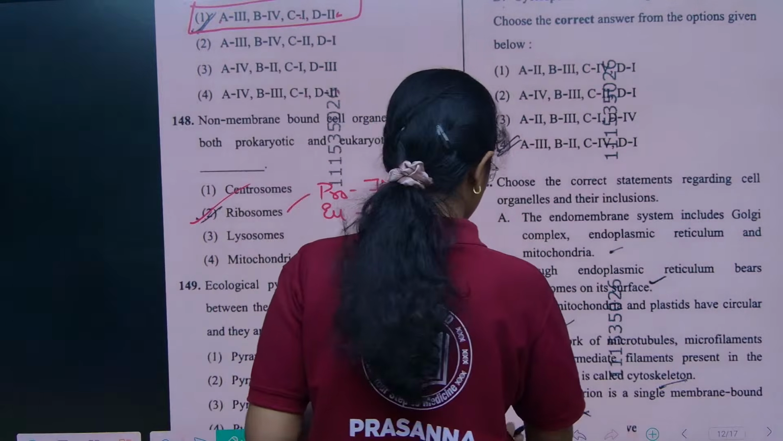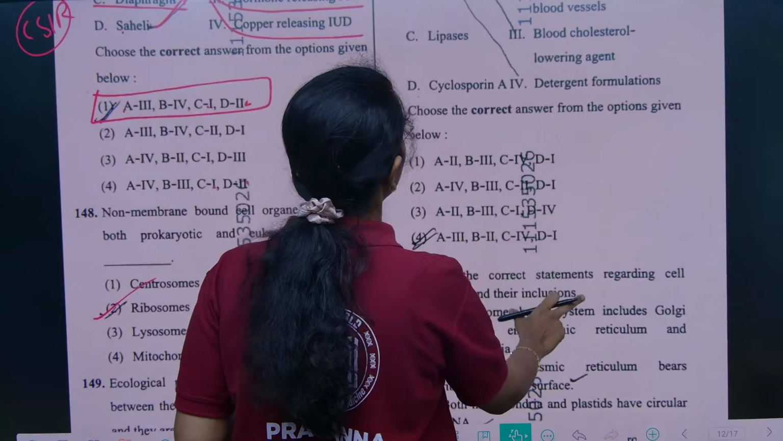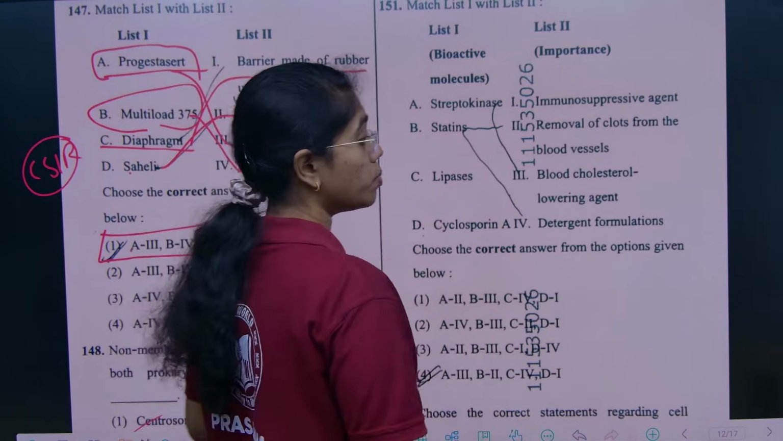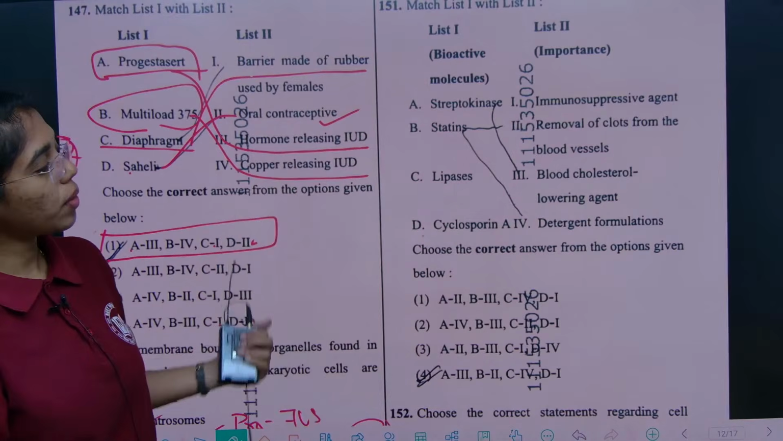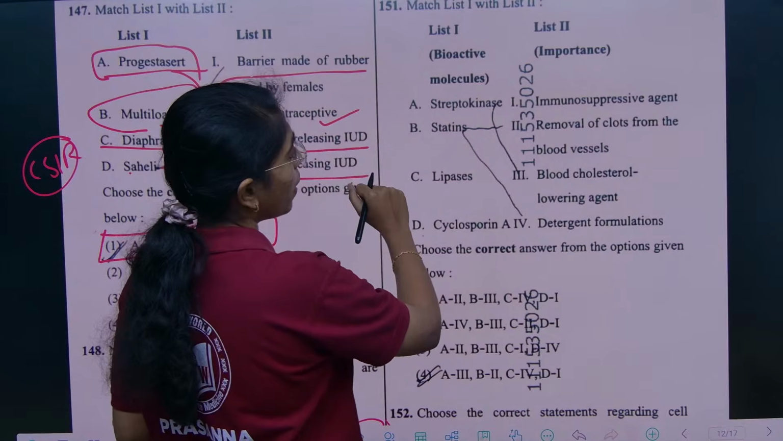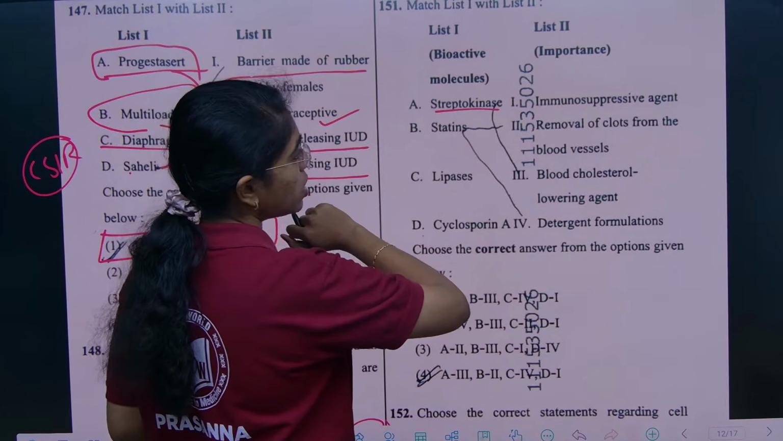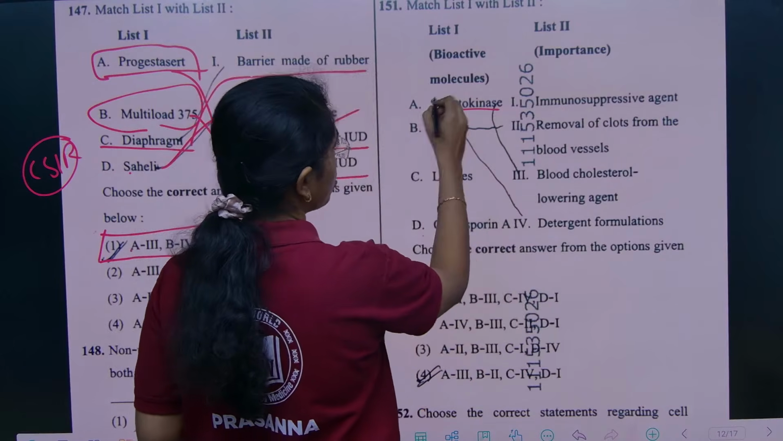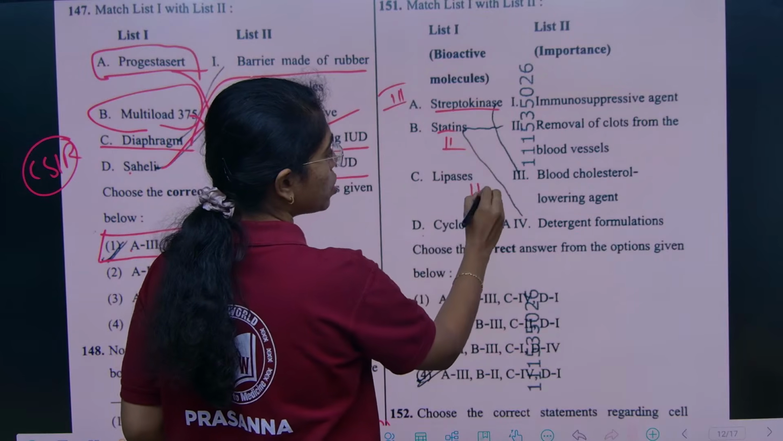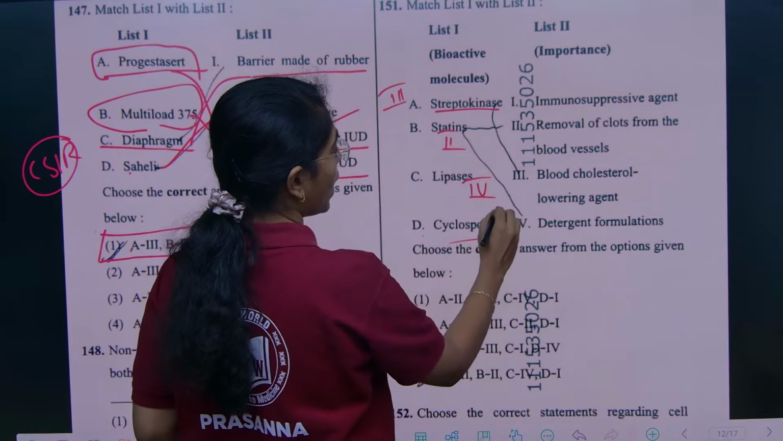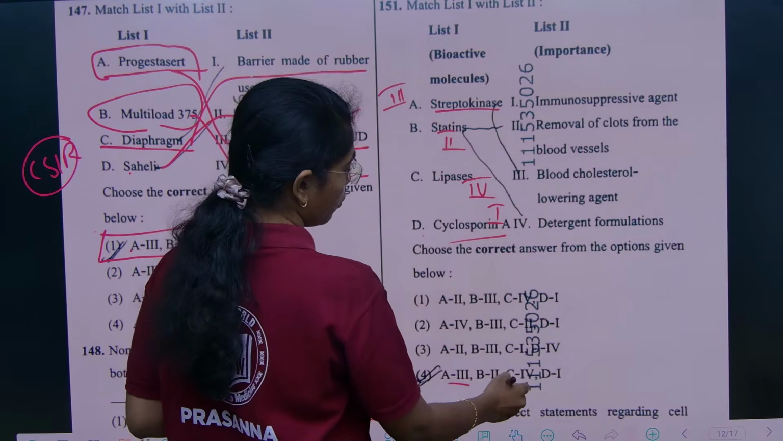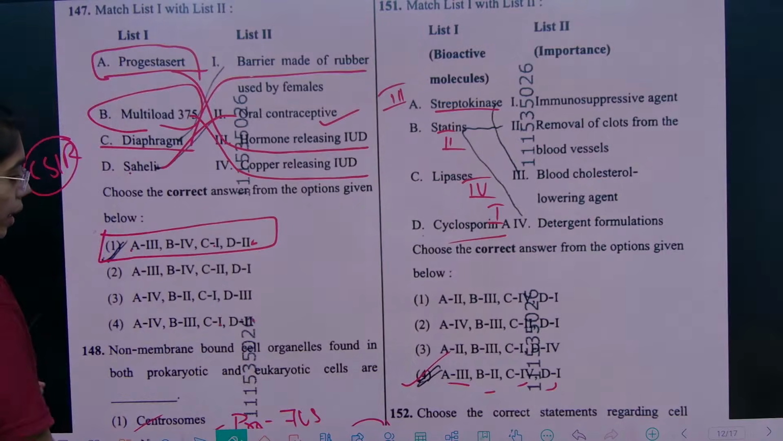We will see a few more questions. This question is from microbes in human welfare, a direct question about microbes in industrial usage. Streptokinase removes clots from blood, statins are the blood cholesterol-lowering agent, lipases are used in detergent formulations, and cyclosporin A is an immunosuppressive agent. So A is 3, B is 2, C is 4 and D is 1, which is option 4. Got it? Next.